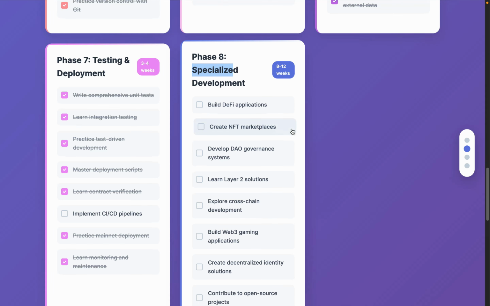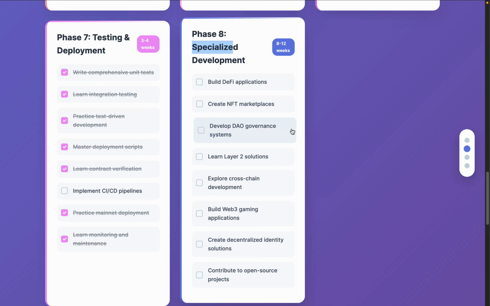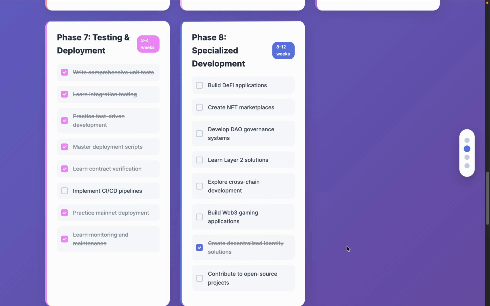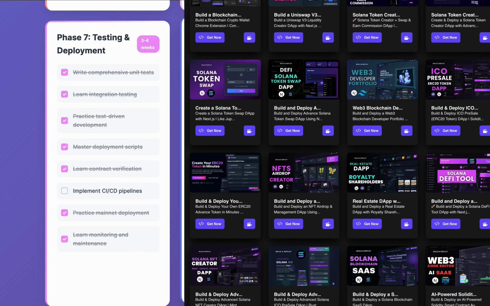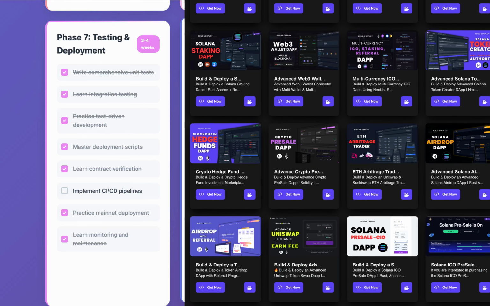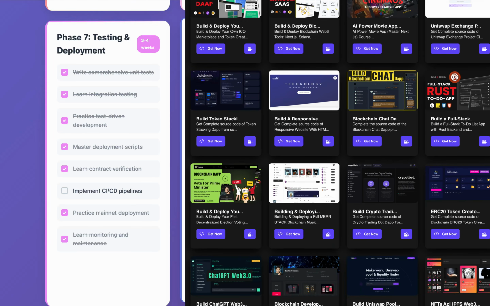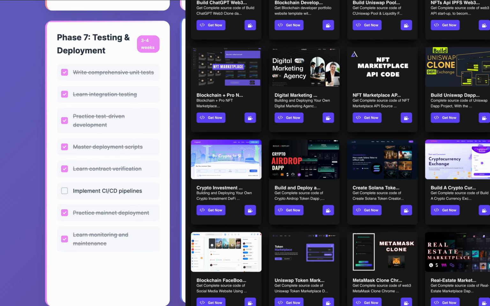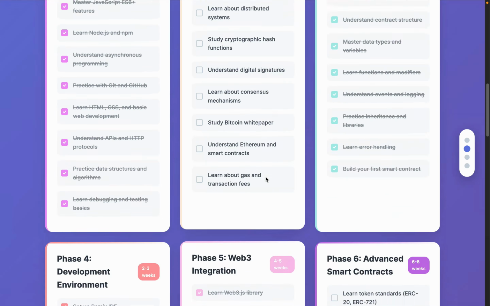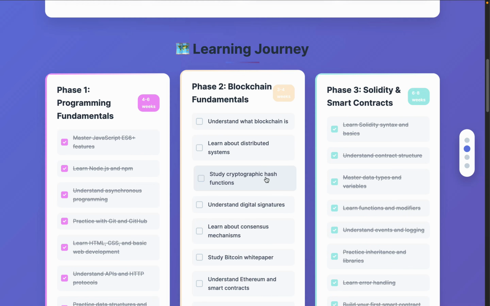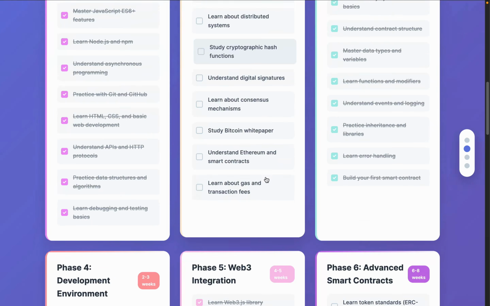So here we have tons of things, what kind of deployment projects you can build. We can build a DeFi application, NFT marketplace, DAO governance, layer 2 solution, cross-chain development, Web3 gaming. We can build a decentralized identity solution like an open source project. So these are the important projects. You can also check all of these projects on our channel and build at least 5 of them. Once you master 5 of them, you will have the complete understanding of how you can build a real business on the decentralized ecosystem. So these are the complete phases which I have designed, what exactly you have to learn and how you have to start. This one is really very important.